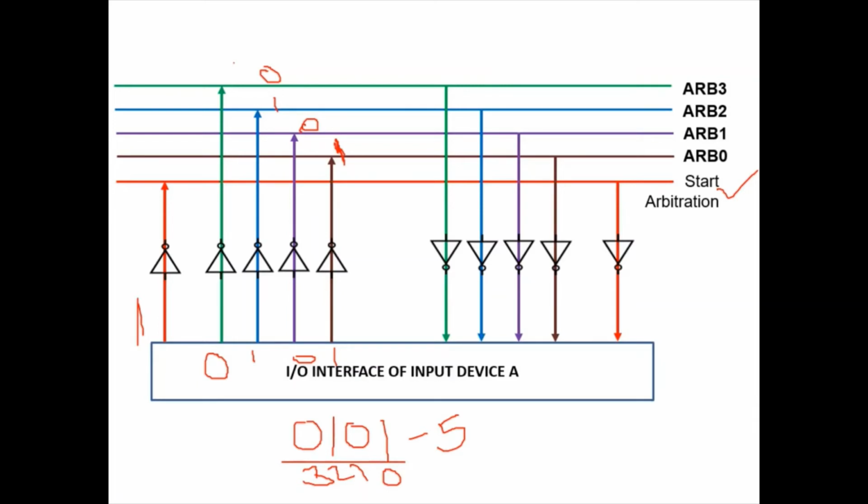So all the devices place their IDs if they want to become bus master. Let us consider some other device has placed some bits like ABCD, because I don't know the ID of any other device. Every arbitration signal can have only one bit, either 1 or 0. Multiple devices place different bits on the arbitration lines, so the actual value of an arbitration line is nothing but the logical OR of every digit placed on that particular line.